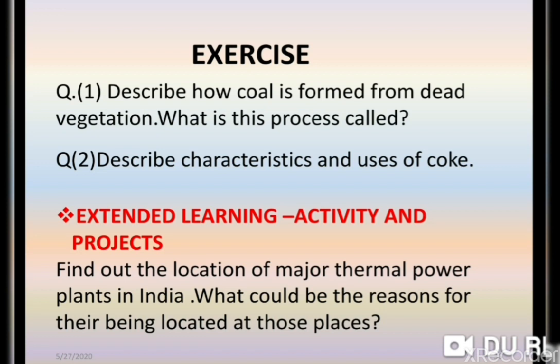And describe the characteristics and uses of coke. So children, you have already watched in the previous slide that coke is an almost pure form of carbon, and coke is grey, hard and porous. Coke is used as a reducing agent in smelting iron ore in a blast furnace, and it is also used to make water gas, producer gas and wood gas.